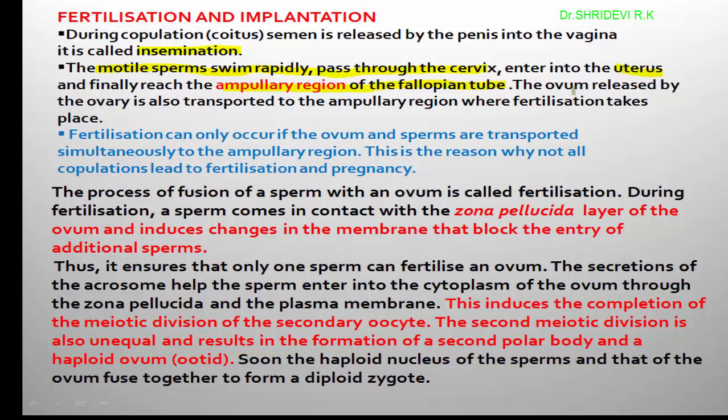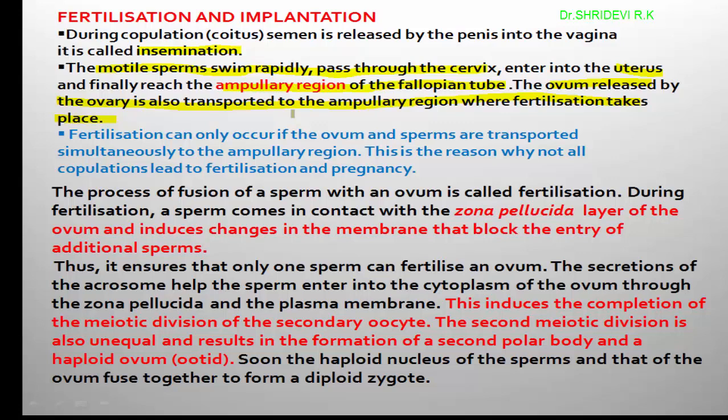At the same time, the ovum or egg released by the ovary through ovulation is also transported to the ampullary region where fertilization takes place. So what is the site of fertilization in humans?